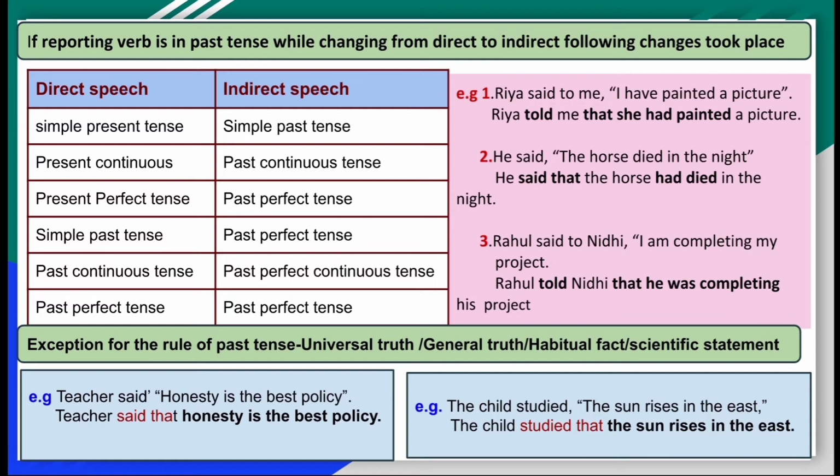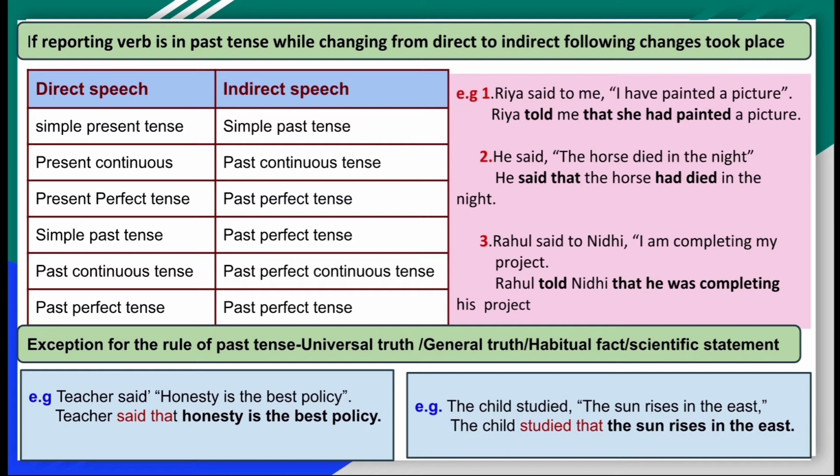When are these tenses changing? If your reporting verb is in past tense. Let's see some examples. Riya said to me, "I have painted a picture." Which tense can we find? I have painted, definitely present perfect tense. So present perfect tense will turn into past perfect. So Riya told me that she had painted a picture. Said to is there, so it turned into told. For the conjunction we have used that, and present perfect tense turned into the past perfect. Riya told me that she had painted a picture.